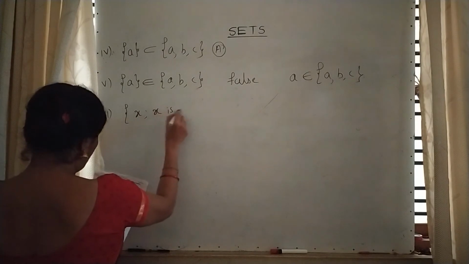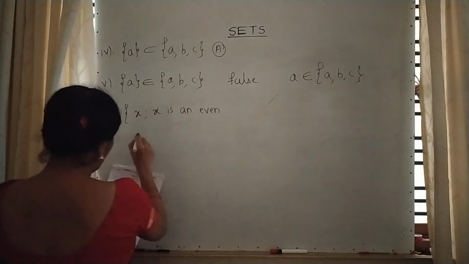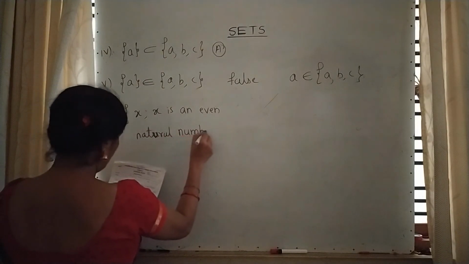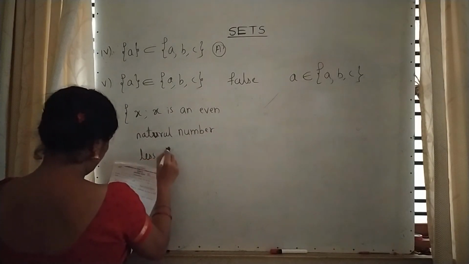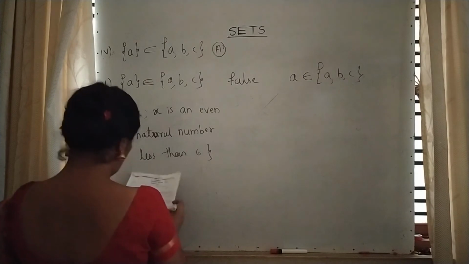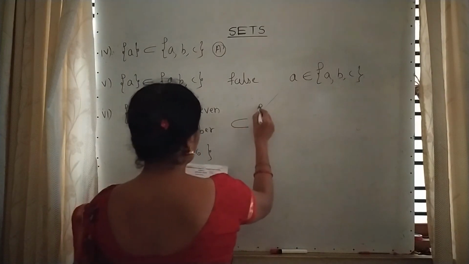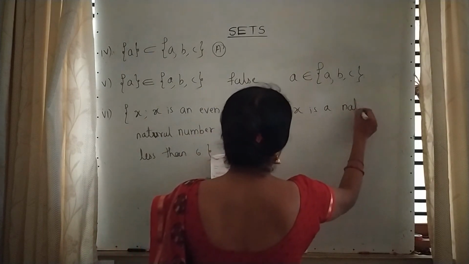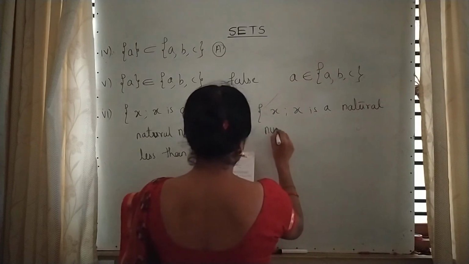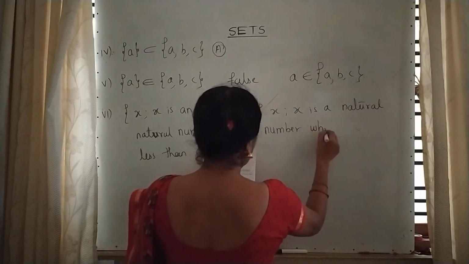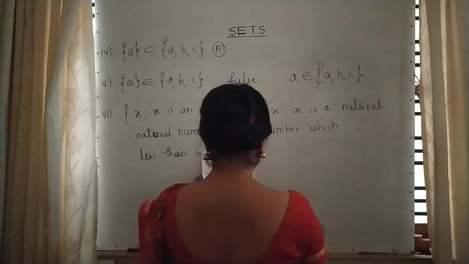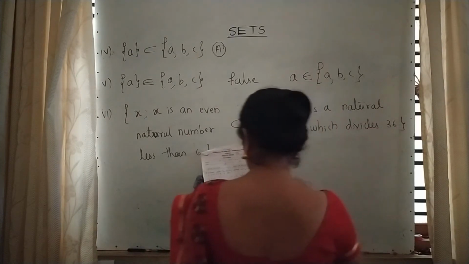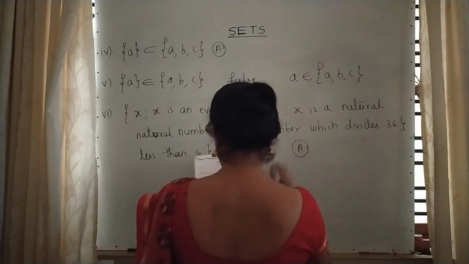X such that X is an even natural number less than 6, and it is given it is a subset of X such that X is a natural number which divides 36. So this question is an assignment for you.